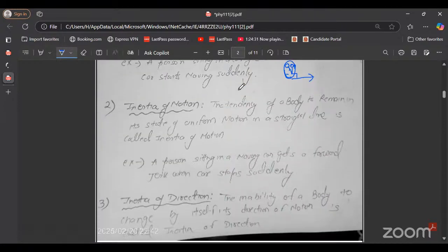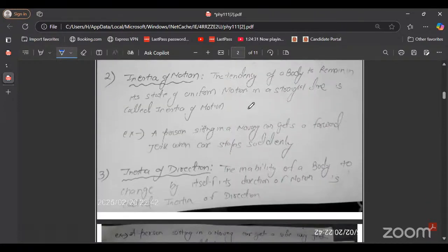Next is inertia of motion. Inertia of motion is the tendency of a body to remain in its state of uniform motion in a straight line. Suppose a man is sitting in a car and the car is moving. Suddenly the car stops. What happens? The upper part of the body is in motion and wants to remain in motion, but the lower part of the body suddenly stops. That is why the person experiences a forward jerk. So that was inertia of motion.